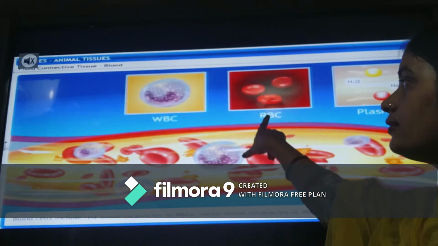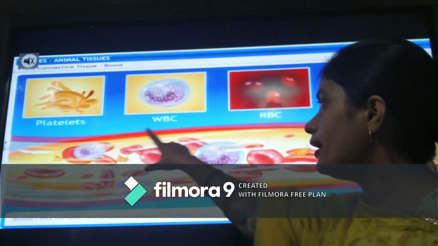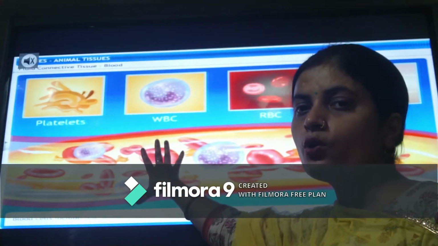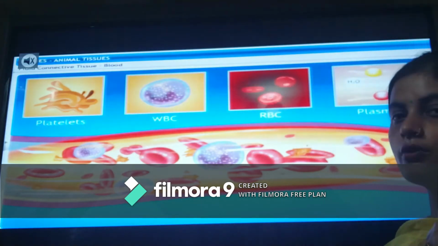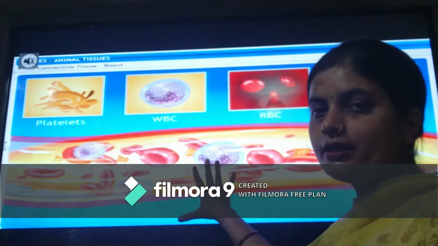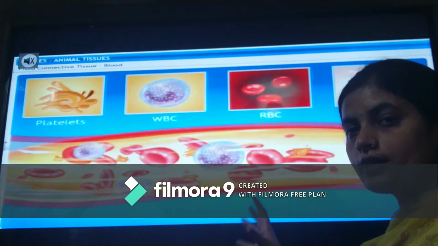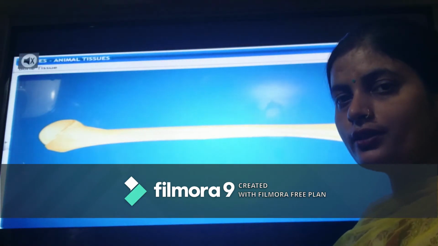Then RBC, red blood cells, WBC, white blood cells, and platelets which help in coagulation of blood during injury. These are the cells which are found in the fluid connective tissue, and their group makes it fluid connective tissue, whose function is to transport things.